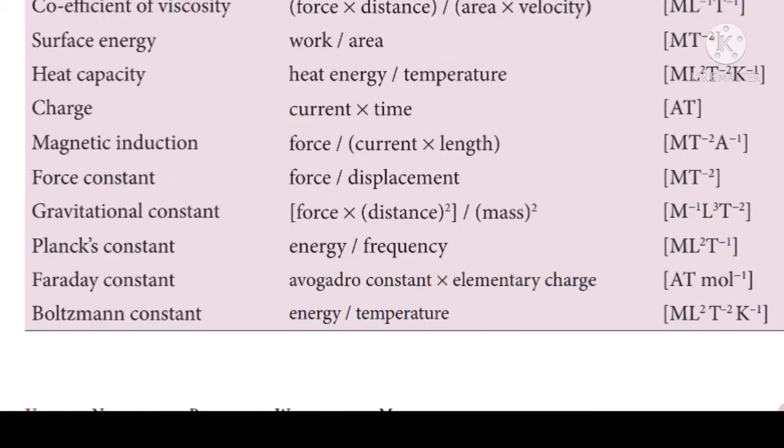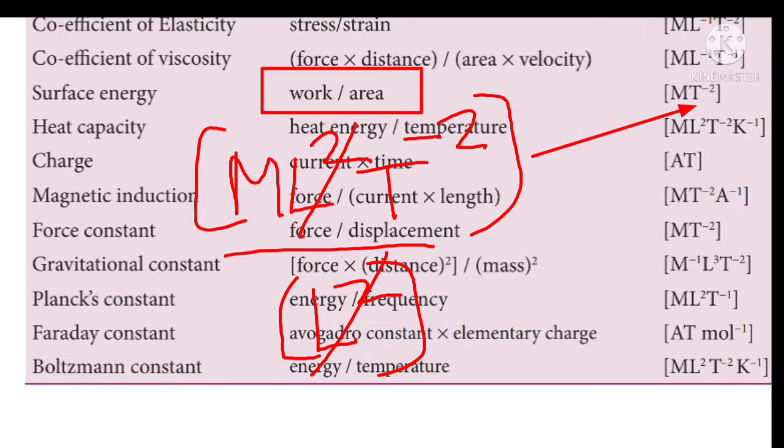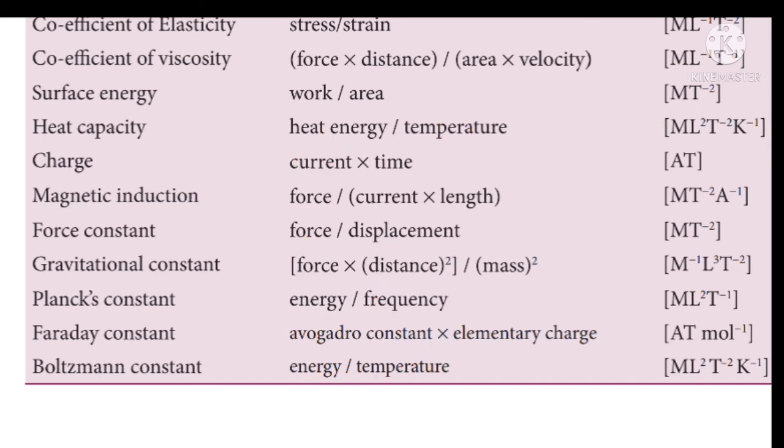Next, physical quantity, surface energy. The expression for surface energy is work by area. The dimension for work is ML^2T^-2, and the dimension for area is L^2. Hence, after simplification, we will get [MT^-2] as the dimension for surface energy. And next, physical quantity, heat capacity.